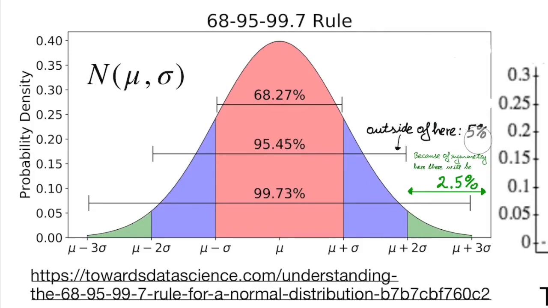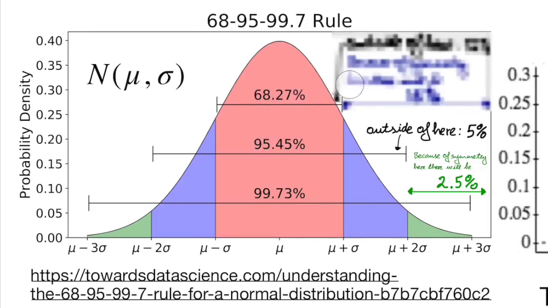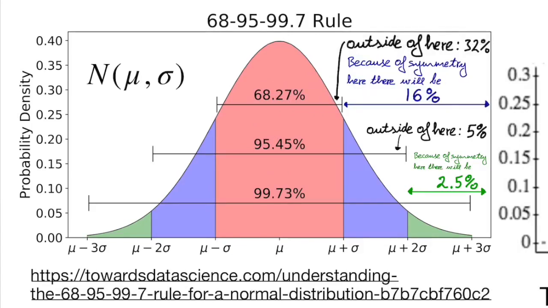And because of the symmetry, half of this 5% will go to this tail on the right, and the other half will go to this tail on the left. So the probability of being here is 2.5%. Reasoning in a similar way, the probability of being above 1 standard deviation from the mean, that's to say a z-score more than 1, is 16%.